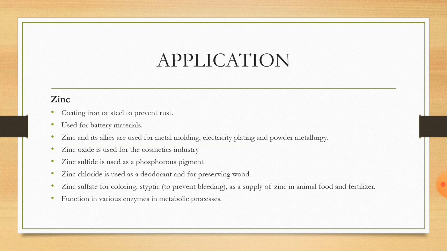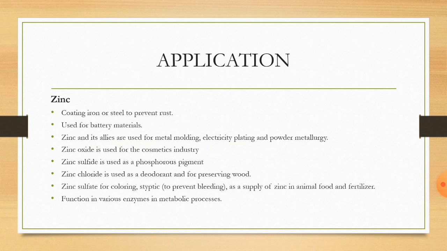The next is zinc sulfide. It is used as a phosphorescent pigment. Zinc chloride is used as a deodorant and for preserving wood. The next is zinc sulfate, used for coloring, as an antiseptic to prevent bleeding, and as a supply of zinc in animal food and fertilizer.